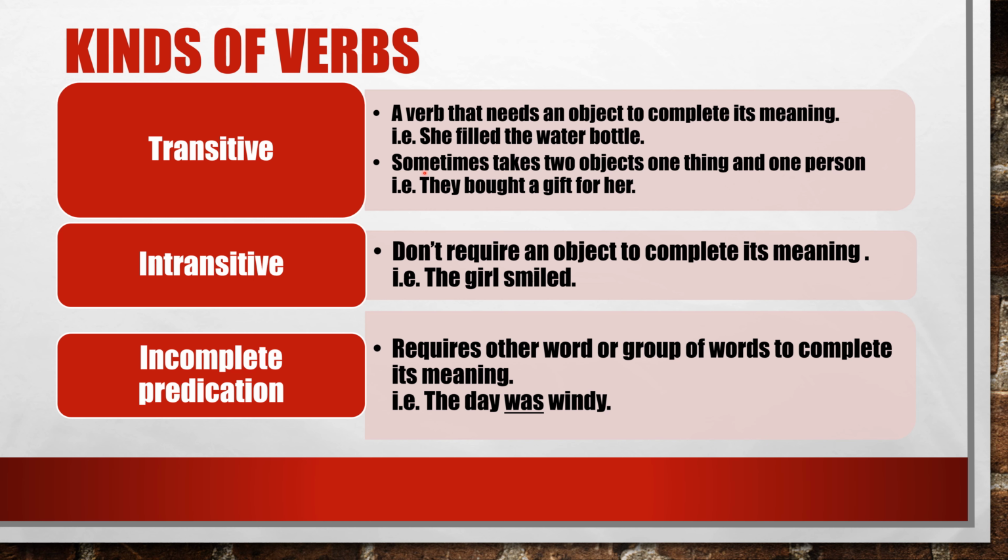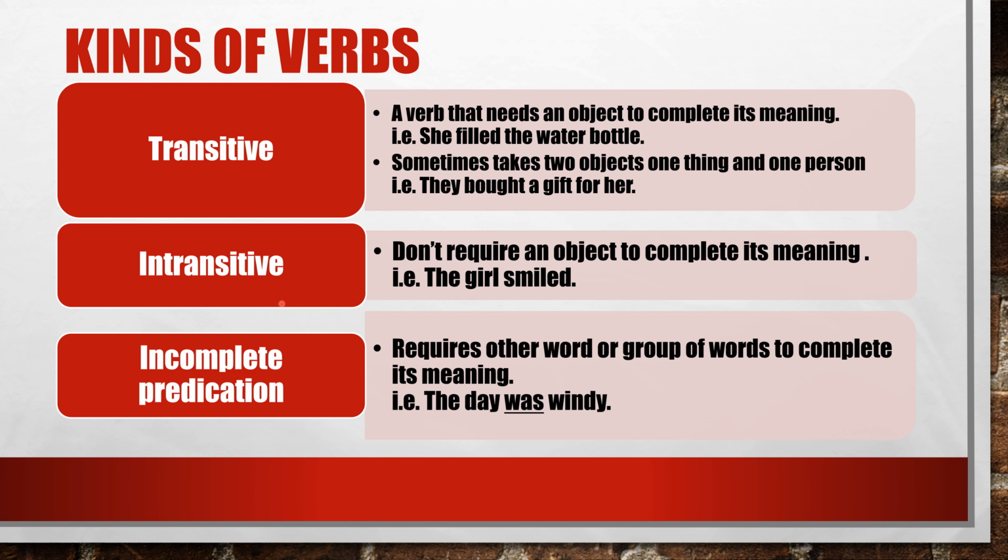Sometimes a transitive verb takes two objects, one thing and one person. For example, they bought a gift for her. So here we are having two objects, a gift and her. Her is a person, so it will be our indirect object. Gift is an object, it will be our direct object.